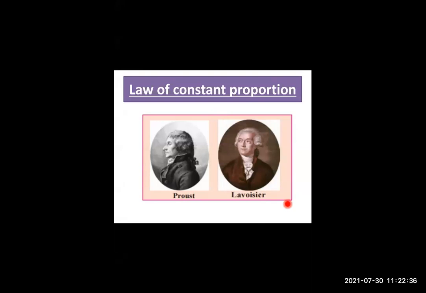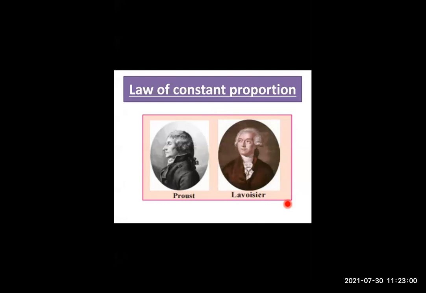Okay, and he studied many elements like oxygen, hydrogen, nitrogen, phosphorus, mercury, zinc, sulfur. So different elements he studied. Yes, I told you, he was an author and he was the first writer of the law of conservation of mass in a chemical reaction.